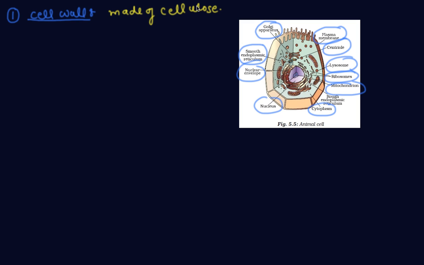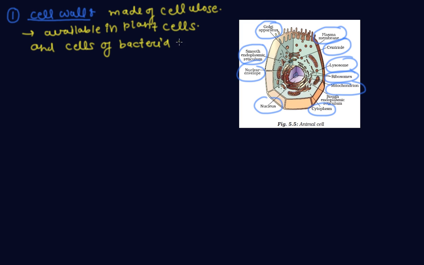It is somewhat hard but permeable to most substances. The cell wall is available only in plant cells, and cells of bacteria and fungi.